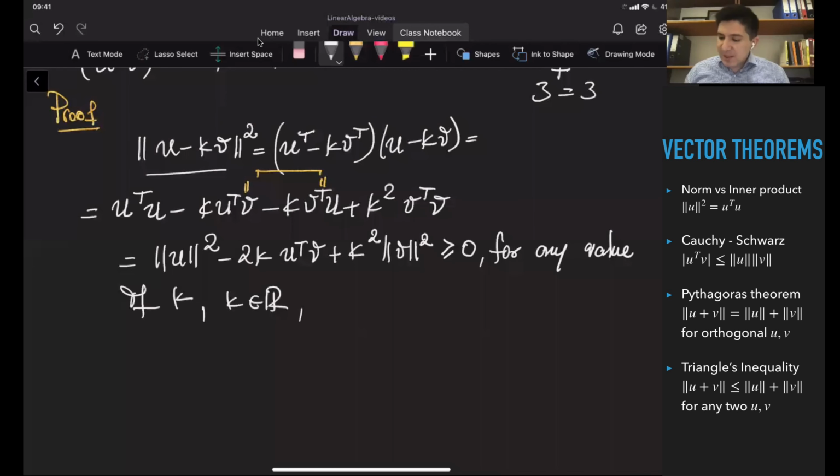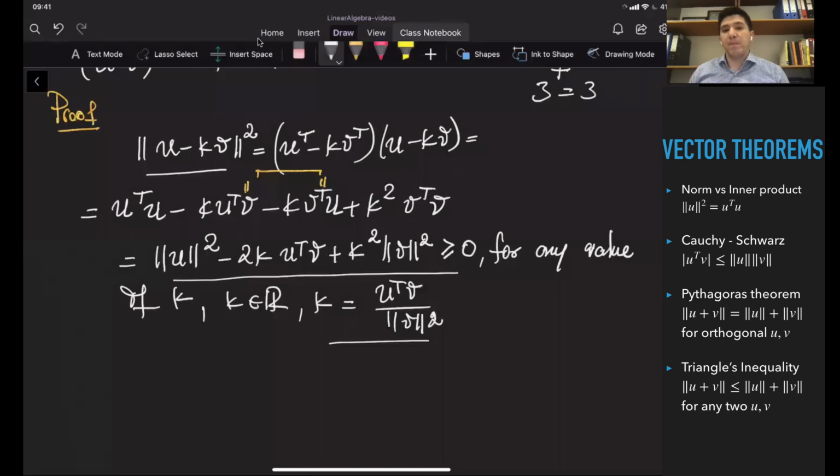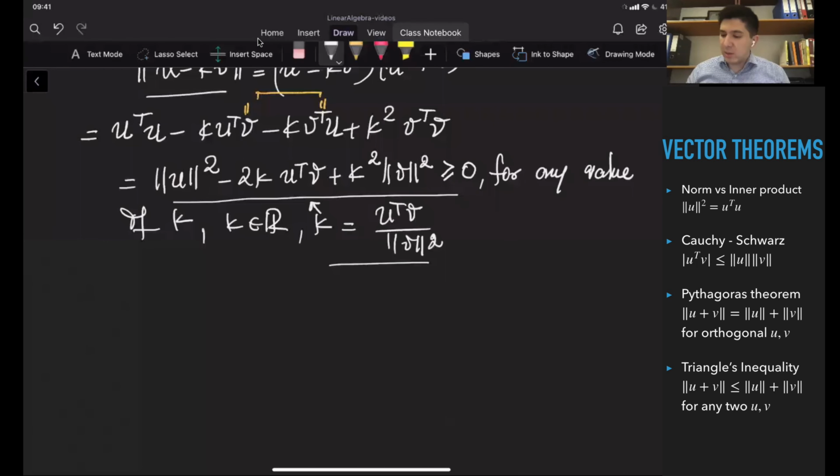Let's choose K to be a specific value. For example, I can choose K as U transpose V divided by the norm of V squared. Since this is true for any value of K, it is true for this value of K as well, right? So let's just substitute everything. It's going to be the U norm squared minus 2 times U transpose V divided by the V norm squared, times U transpose V, right?